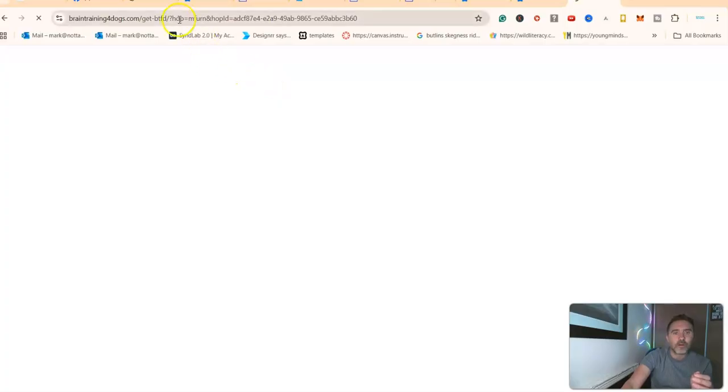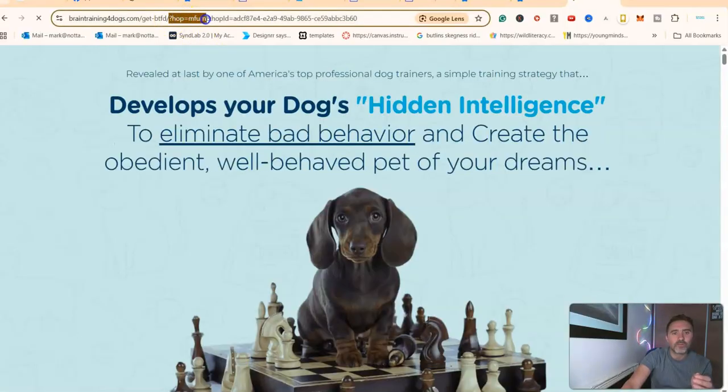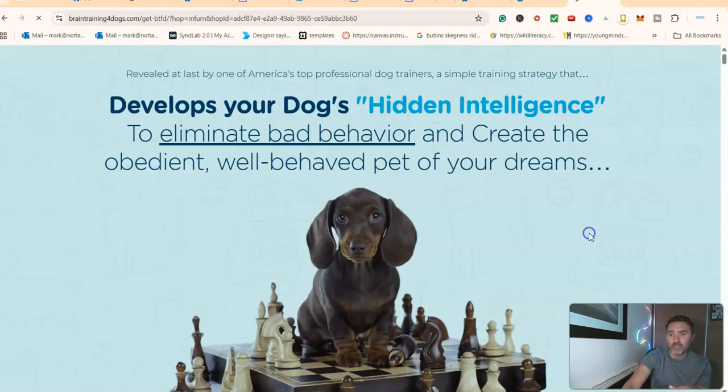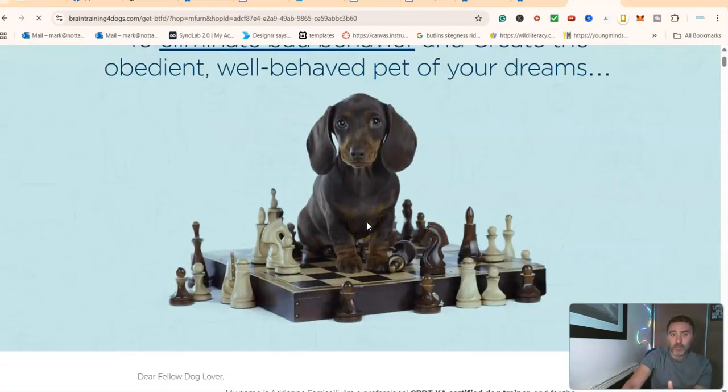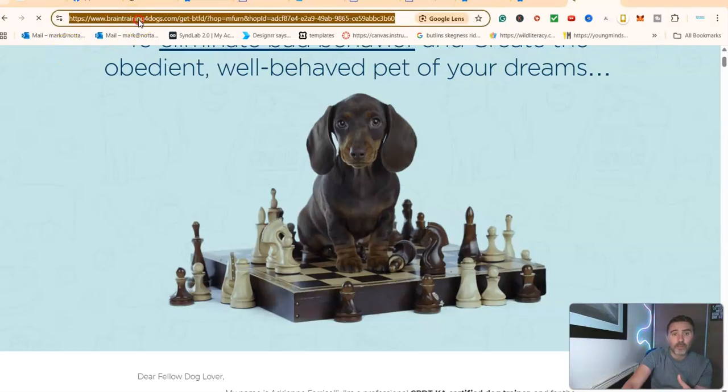And you can see up here, look, hop equals MFAN. So that's my tracking link. So if anybody was to go ahead and buy that now, I would earn a commission. I could even just copy this like so and use that.